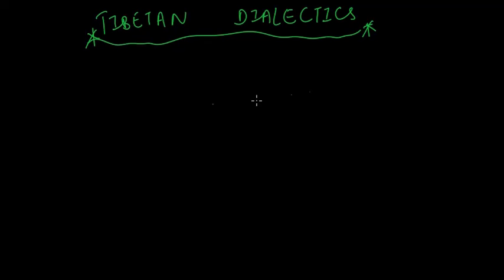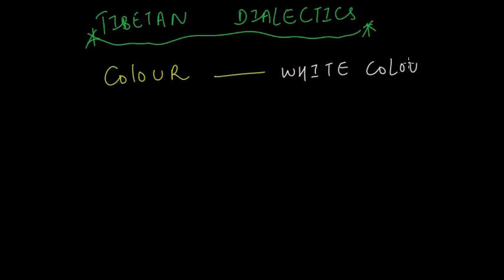Suppose we have a color, and a white color. What is the difference between them?